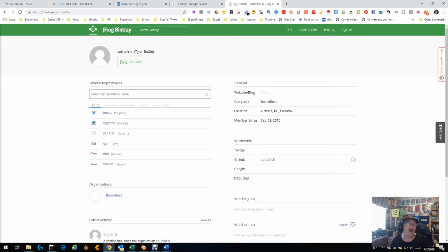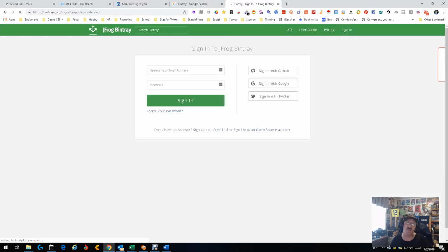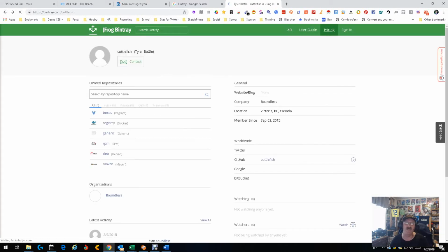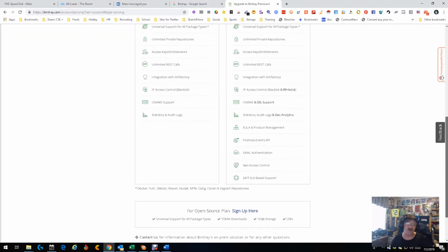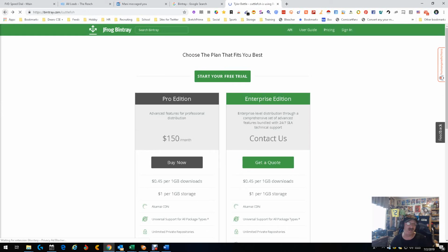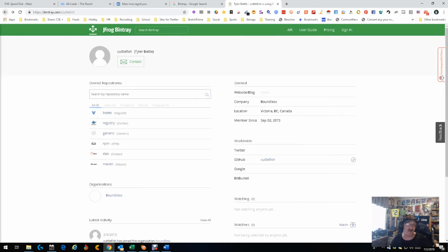Now, I'm kind of curious what this contact here means. I also see a pricing. So both of these things got me curious. Okay, we have to sign in, but we can sign in with GitHub, Twitter, and many other things. Let's go to pricing. There's a Pro advanced feature, or contact us for that. There is a free trial. Personally, I'm not sure I care because, to be quite honest with you, there's enough info here for me. I don't need to go anywhere. I can go right to the GitHub profile and find what I want, assuming there's not an email.